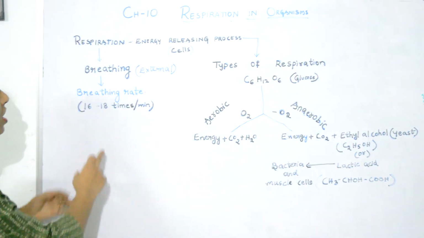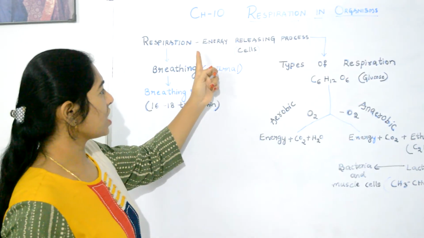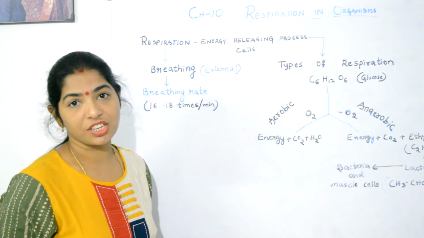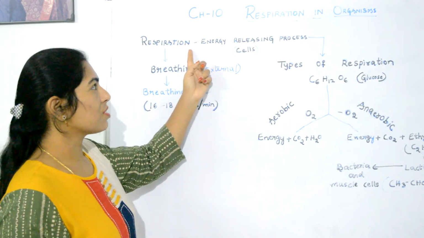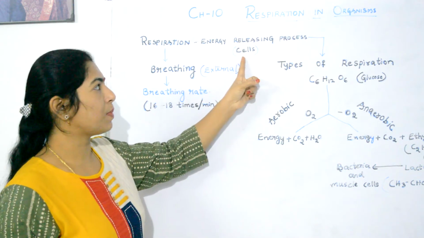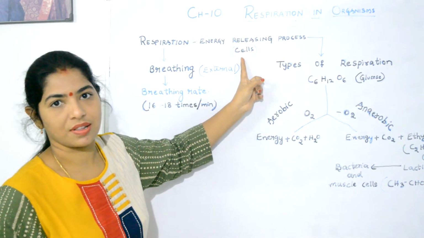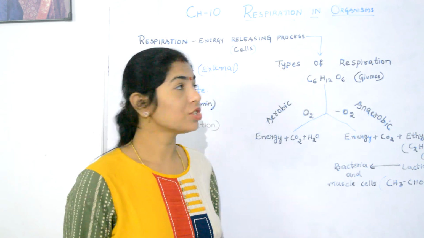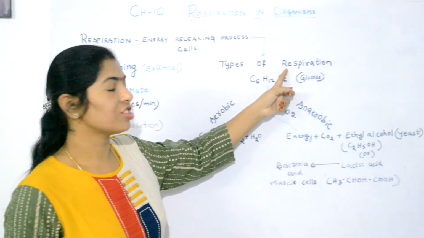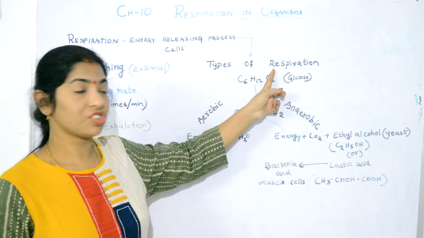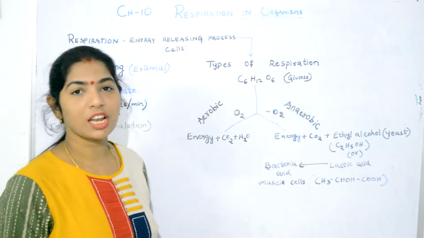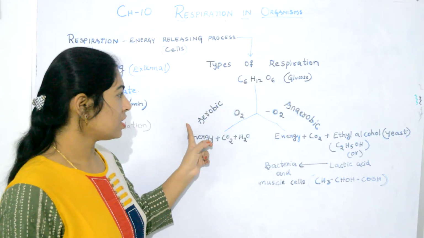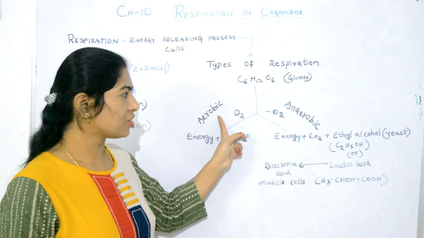Now, the next process is internal respiration or cellular respiration, as it takes place inside the cells. Now, we will learn about the types of cellular respiration. There are two types of cellular respiration. One is aerobic respiration.